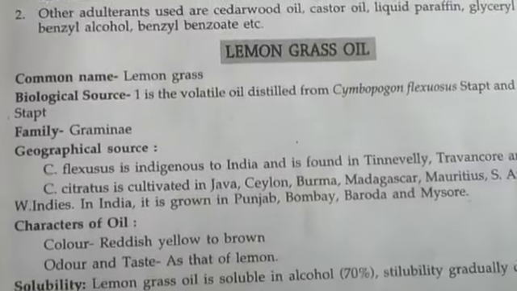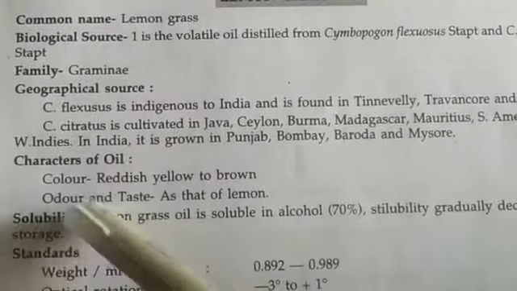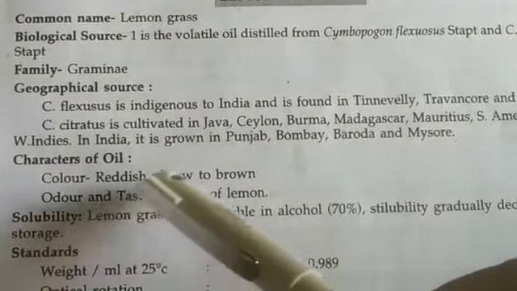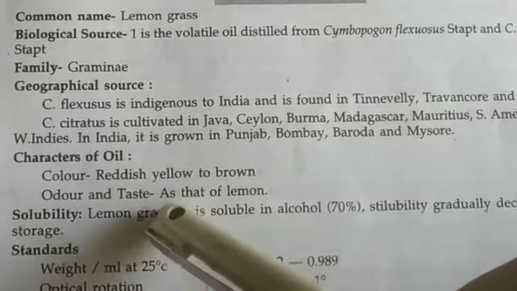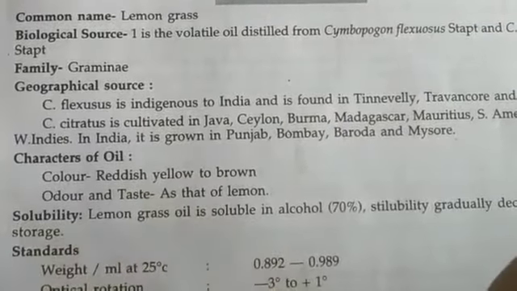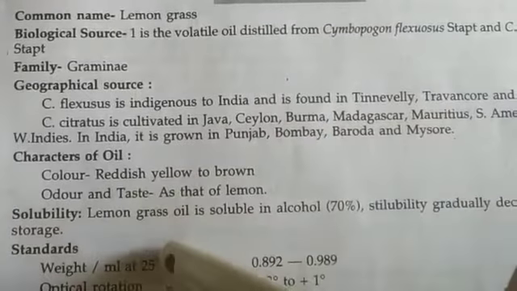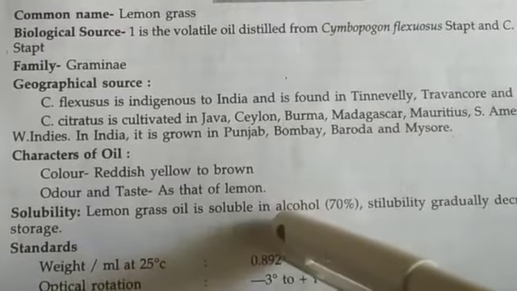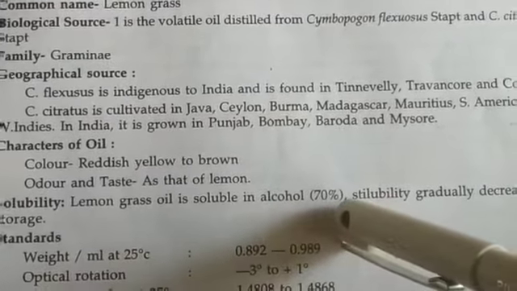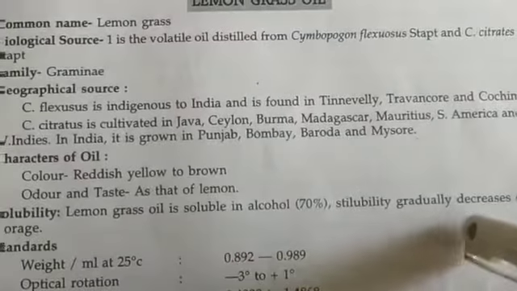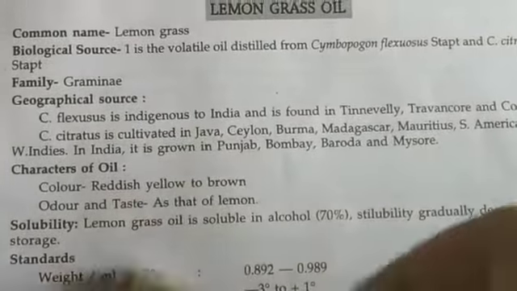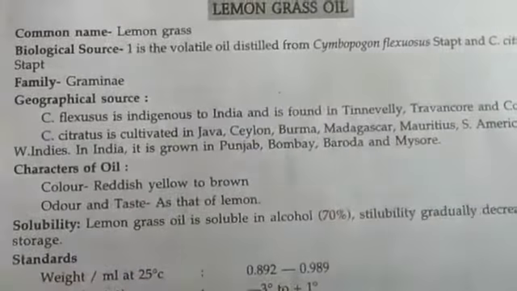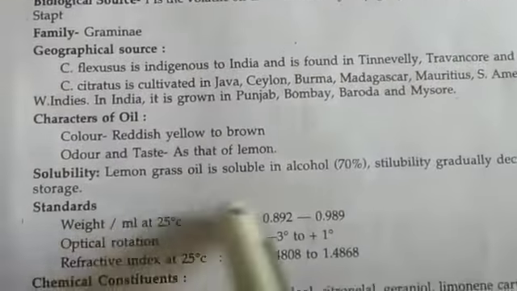The characteristics of the oil: the first is the color of the oil. It is reddish yellow to brown. Next is the odor and taste. The taste and odor both are like that of lemon. Solubility: lemongrass oil is soluble in 70% alcohol, and the stability gradually decreases with storage. The further you store, the more the stability decreases. Okay. Then standard is not required.